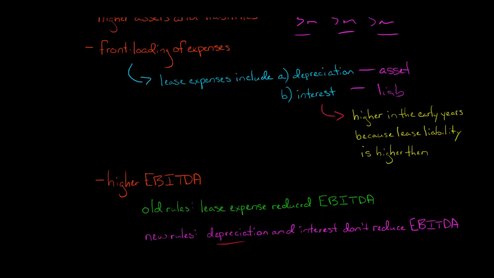And notice, depreciation expense and interest expense do not reduce EBITDA. Why? Because it's earnings before interest, taxes, depreciation, and amortization. So interest expense, no matter how high it is, doesn't affect EBITDA. Depreciation expense, which is the D here, no matter how high it is, does not affect EBITDA. So basically, when IFRS 16 became effective, lessees were actually reporting higher EBITDA than they had under the old rules. So these are some of the financial statement effects for lessees. In the videos to come, we will talk about the specific accounting for lessees and lessors under IFRS 16.